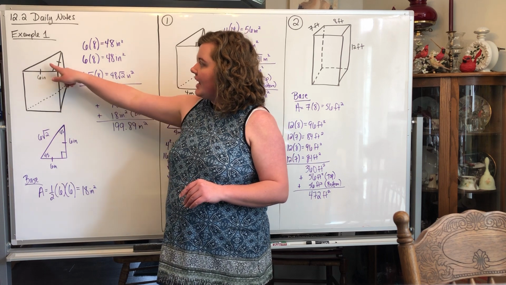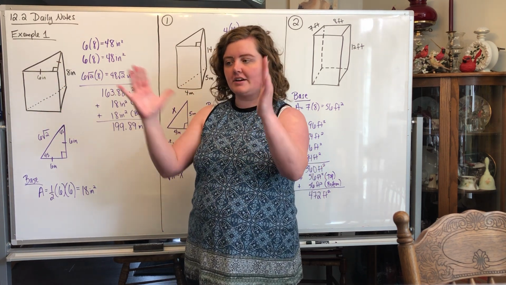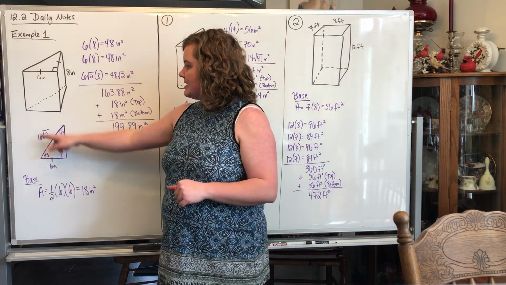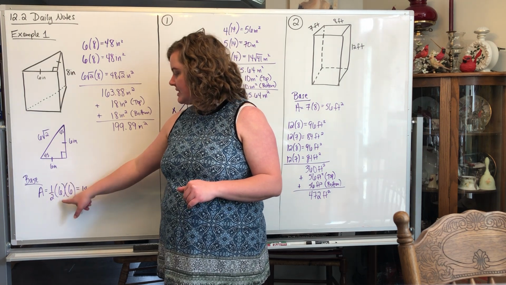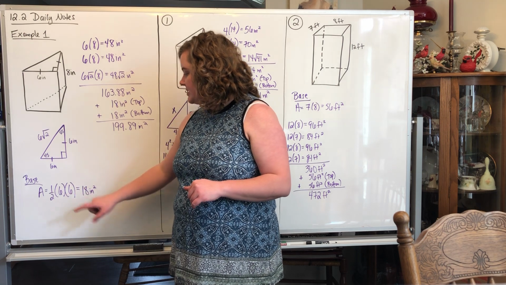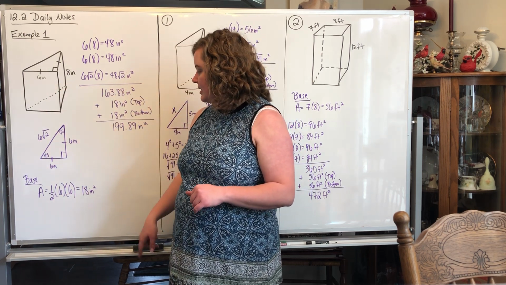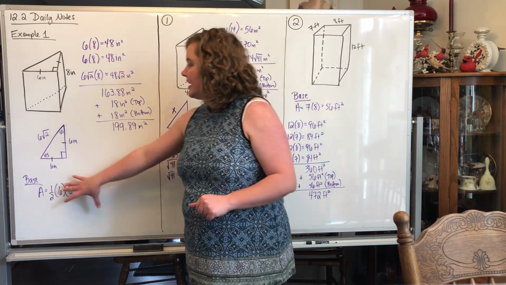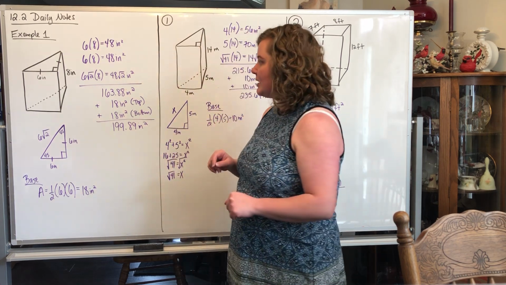So now we need to figure out what the area is of the triangles, because we're trying to find the surface area. So we're trying to find what the area is on the outside of this 3D shape. So to find the area of the bases, we need to do the area of the triangle. So you're going to do 1/2 times the base of 6 times the height of 6. So 1/2 times 6 times 6 is 18, and it's in inches. That's our unit they gave us, and you would say squared to represent area. So that's the area of just one of the triangles. So we're going to have to remember to add that 2 times when we go to the later part of the problem.